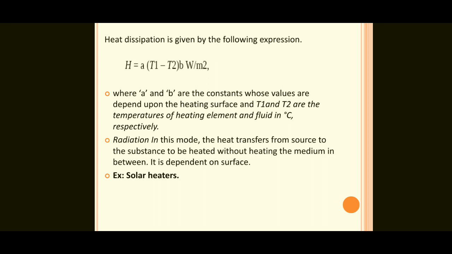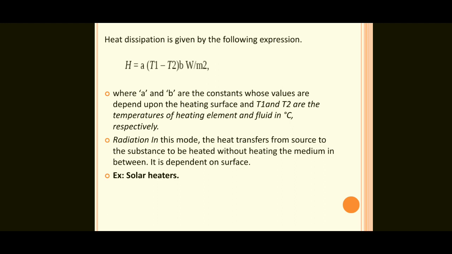Heat dissipation is given by the expression A into (T1 minus T2) to the power B, in W per meter square, where A and B are constants whose values depend upon the heating surface, and T1 and T2 are the temperatures of the heating element and the fluid in degrees centigrade respectively.